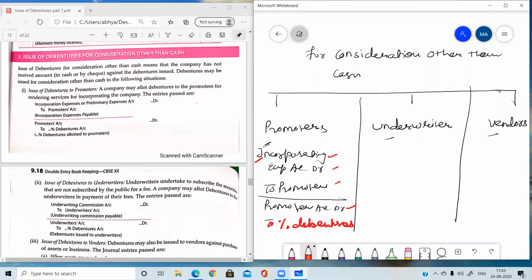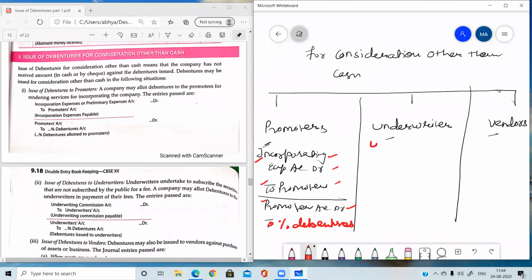It means the first account, second account, third account will remain the same, and whatever we are giving to the promoter will be credited: either debentures or cash or share capital or bank draft or check. In that case, bank will be credited. And the same treatment will be done for underwriters.